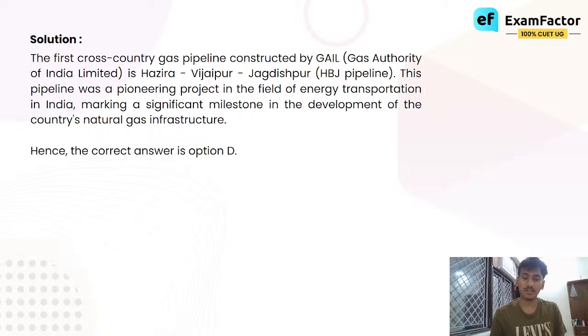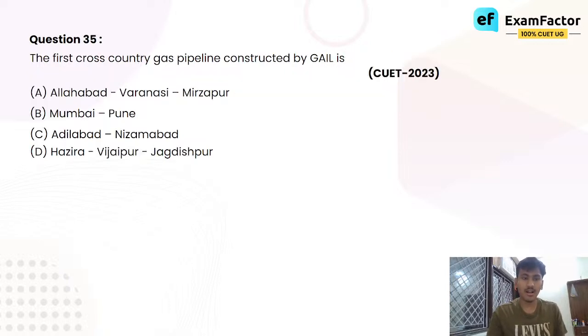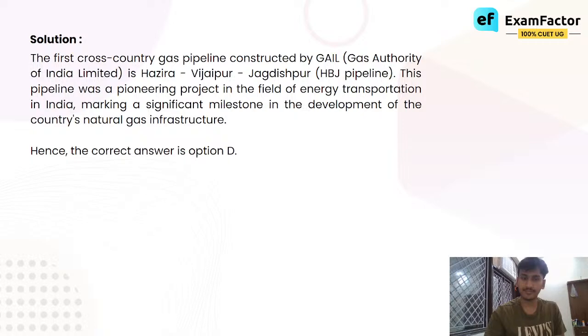The correct answer is option number D, Hazira Vijaypur Jagdishpur HVJ. Remember the first letters, HVJ. HVJ is the first cross-country pipeline. The first pipeline to cut through different states. It was constructed by GAIL and it is called HVJ, Hazira, Vijaypur, Jagdishpur.